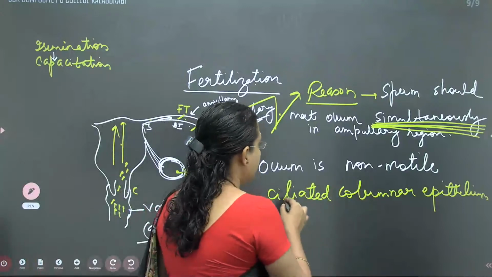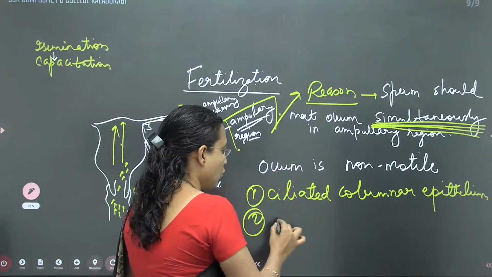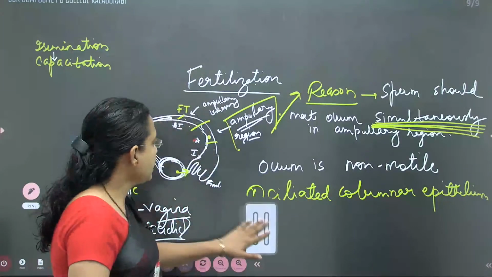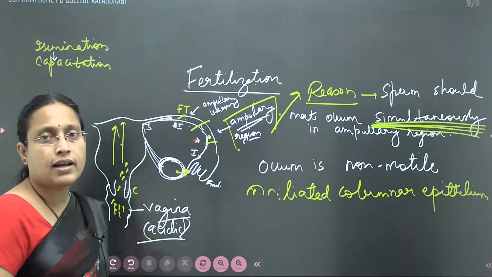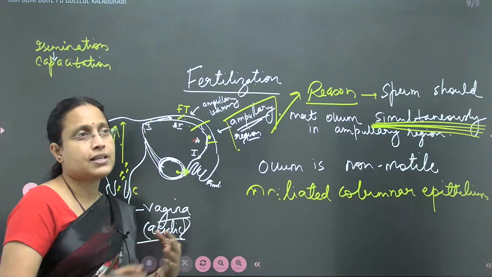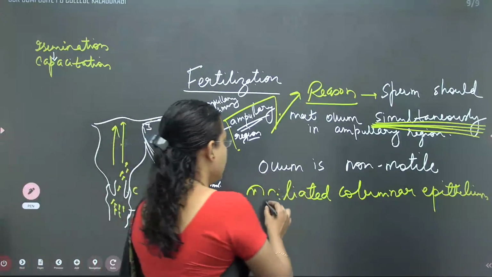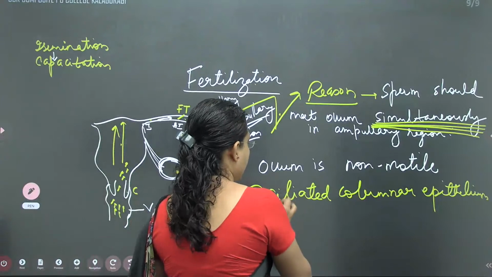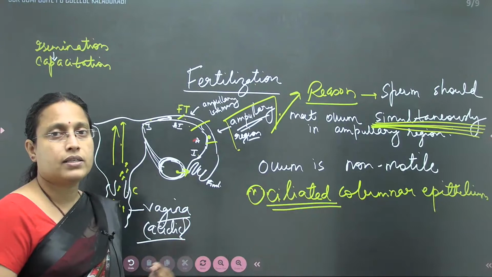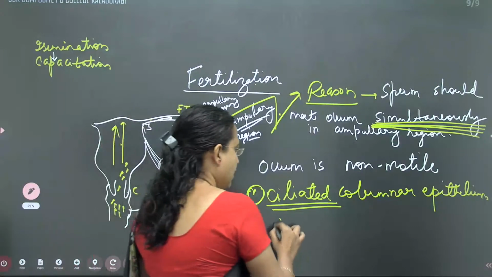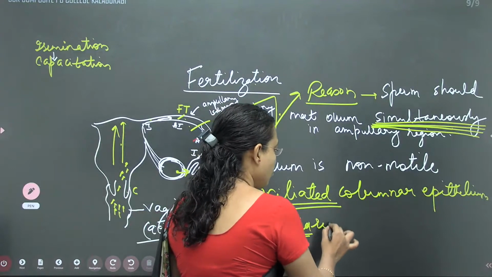So next, second is the smooth muscles of the fallopian tube. It means that these smooth muscles of the fallopian tube also contract such that they can support or sustain the movement of ovum along with ciliated columnar epithelium. So this cilia that moves will be ciliary action, you can tell. The cilia present in this epithelium show which movement?